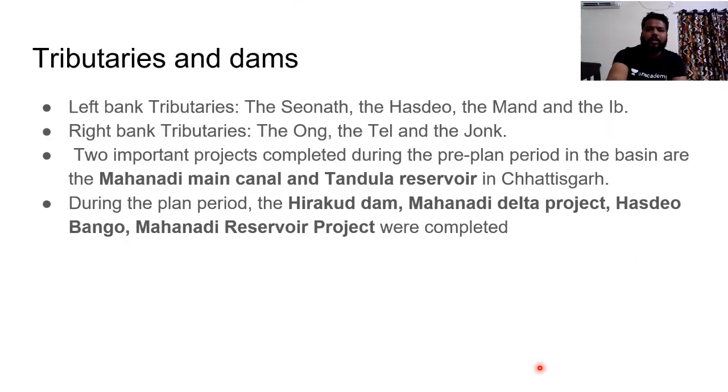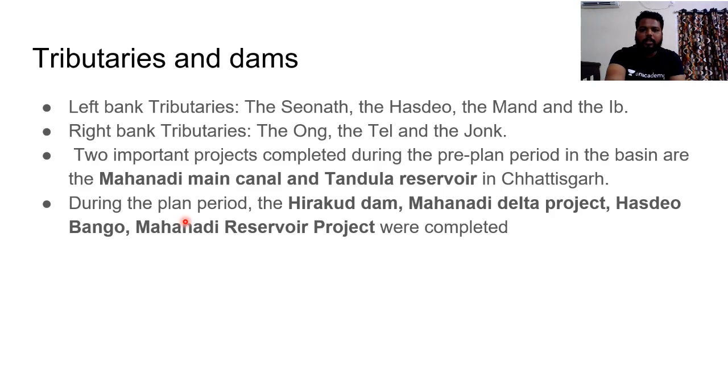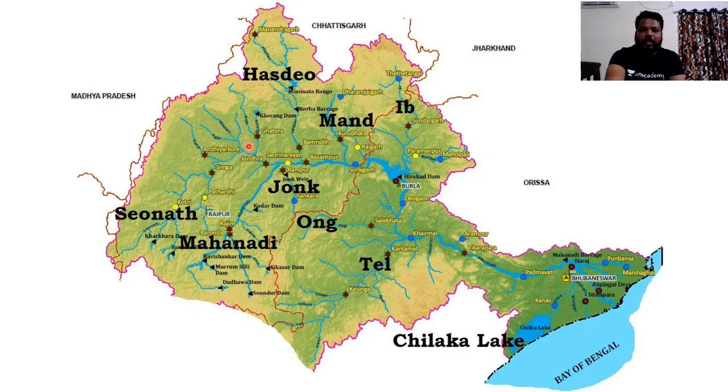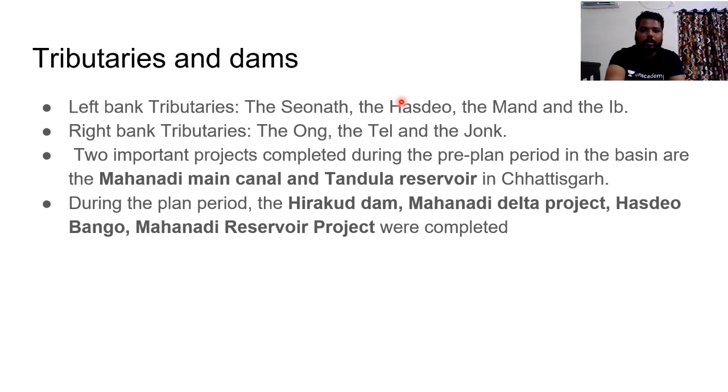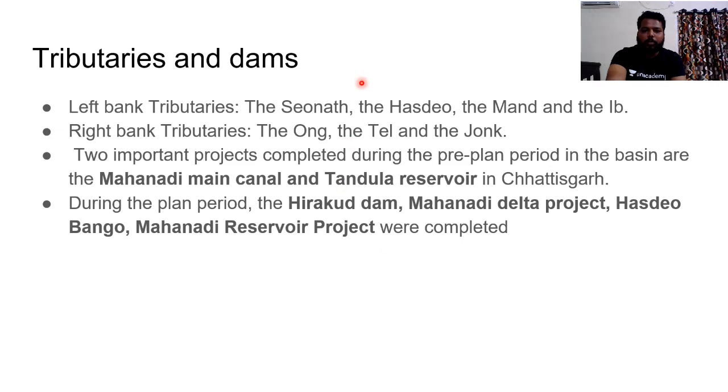So I've given the list of the tributaries. The left bank tributaries are Seonath, Hasdo, Mand, Ib. These all are left bank tributaries. And the right bank tributaries are Ong, Tel, Jonk. Do remember left bank and right bank also. There are chances that they might ask you left bank and right bank, if they want to test in a deeper manner.